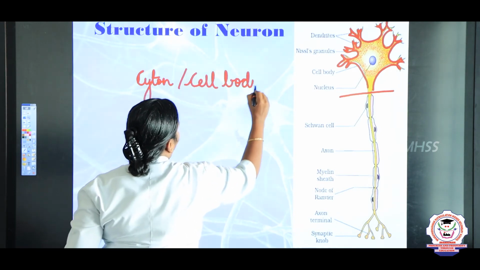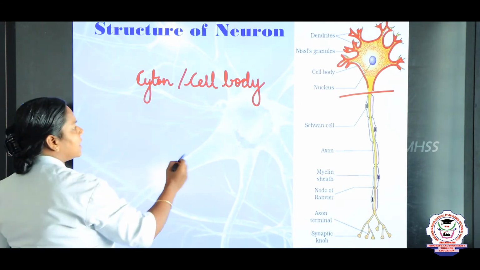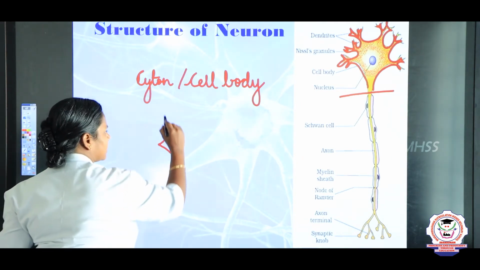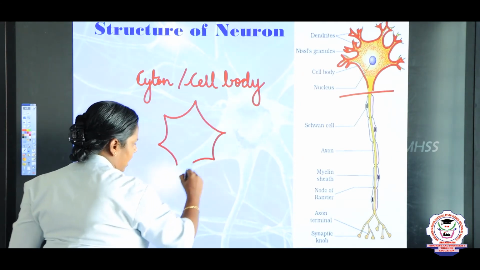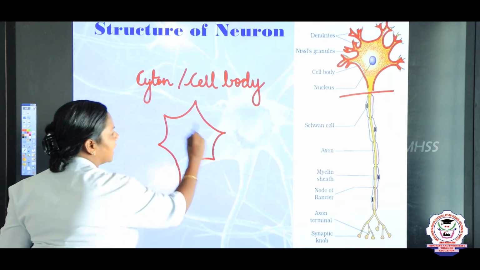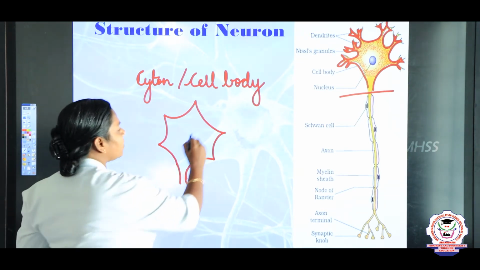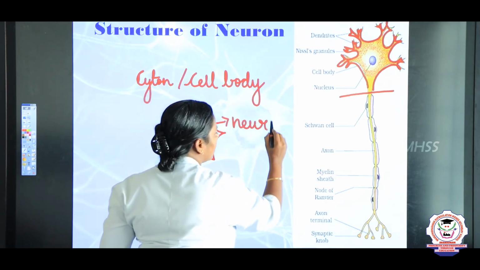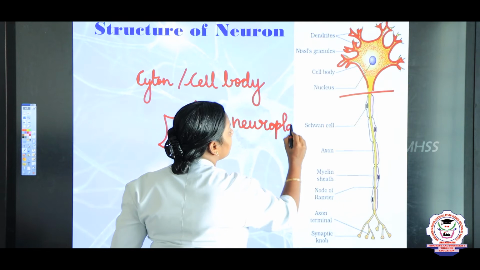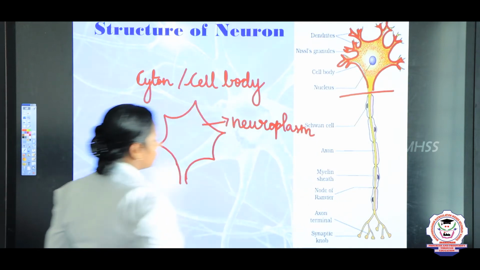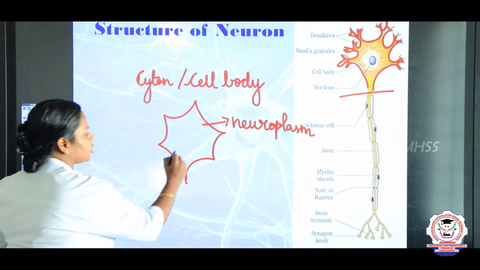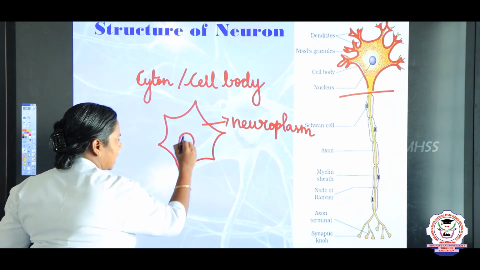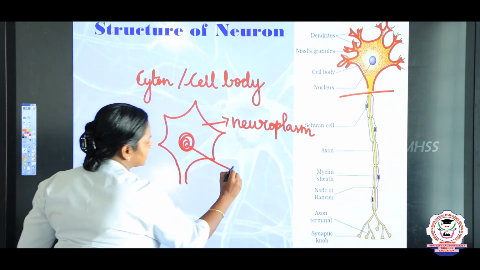Cell body. And the cytoplasm, just imagine this is a Cyton and it is filled with the cytoplasm. The cytoplasm we call a neuroplasm. What do we call? Neuroplasm, and it consists of the nucleus. It contains a nucleus.